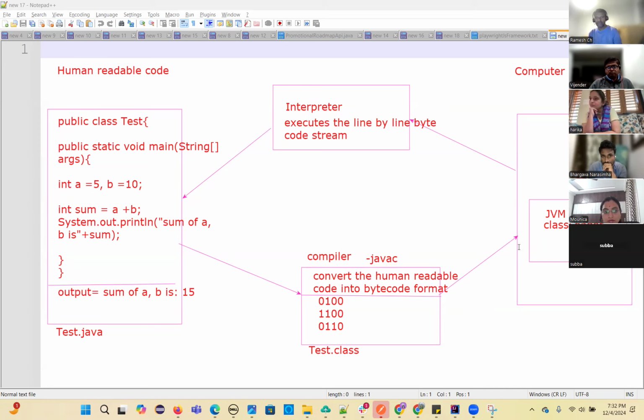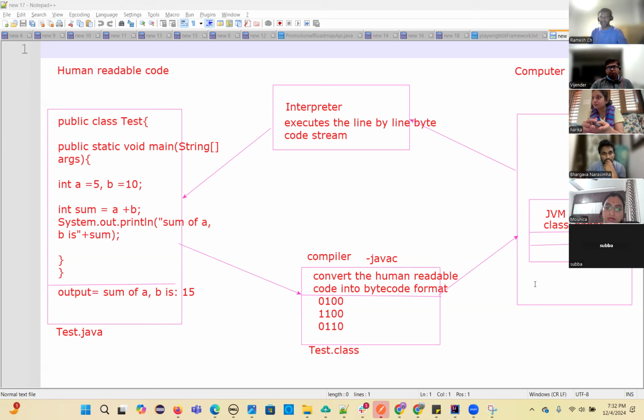This is how the flow will go when you write a small program or whatever program you write. Any questions here? I'll explain this JVM in detail again, don't worry. There are a lot of components here: a class loader, memory areas, then the execution engine, so many things.